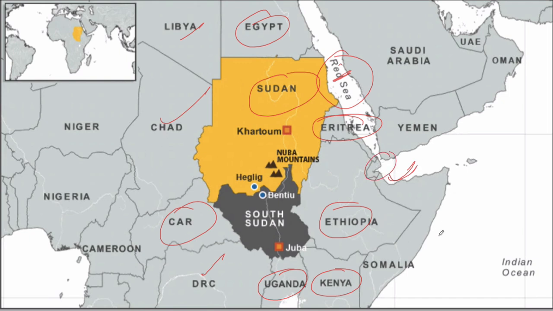And there are many terrorist organizations in Africa itself. Like you have Al-Shabaab in Somalia, in Nigeria you have Boko Haram, in Mali there is one terrorist organization that is Ansar Dine, in Tunisia you have the presence of Al-Qaeda, ISIS. So there is a presence of many terrorist organizations in the African region, which is again a matter of concern, because if there is a presence of terrorist groups in Africa, it can be responsible for destabilizing the peace and harmony across the world, and also in Africa as well.